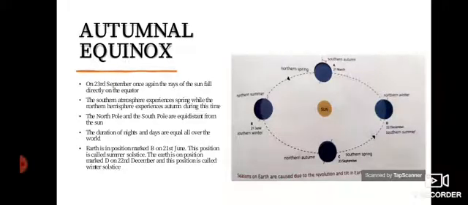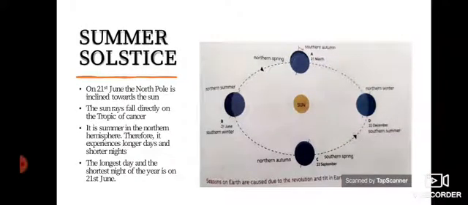Now, earth is in the position marked B on 21st June. This position is called summer solstice. And earth is in the position marked D on 22nd December. This position is called winter solstice. Now, what is summer solstice?